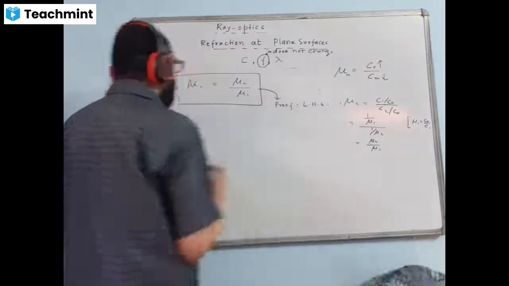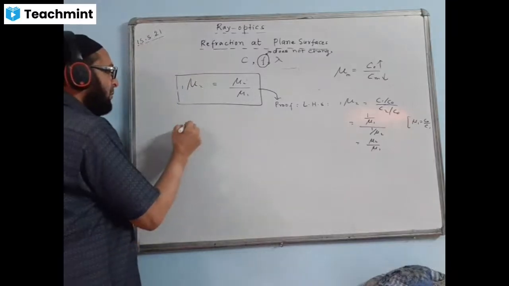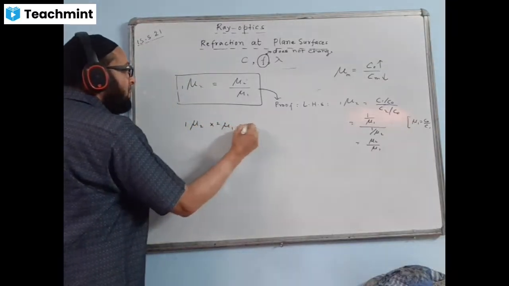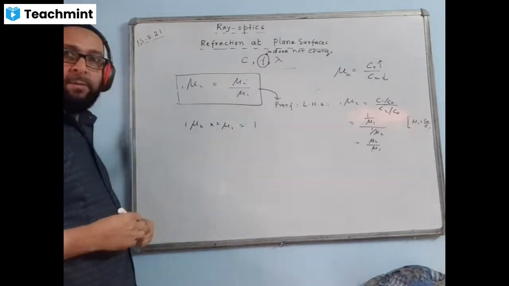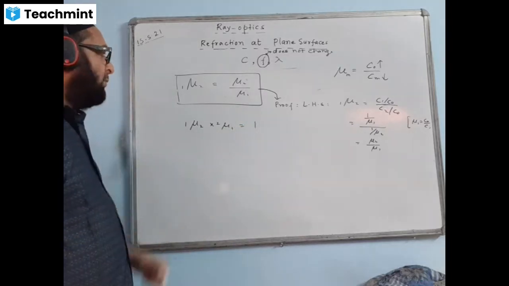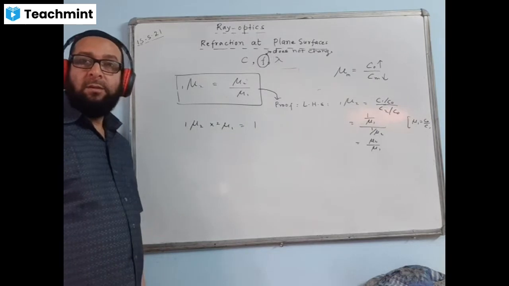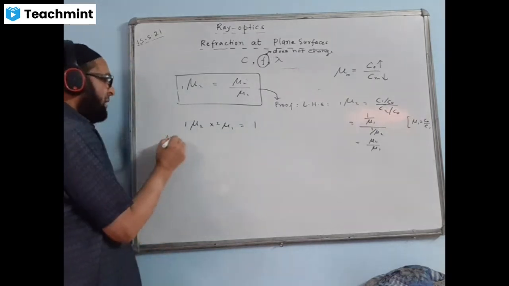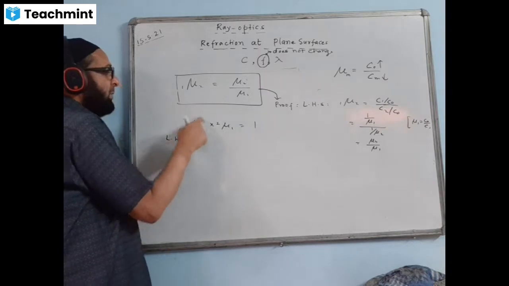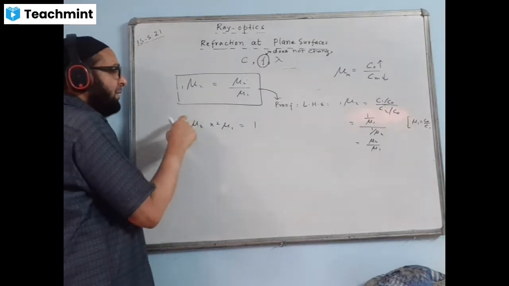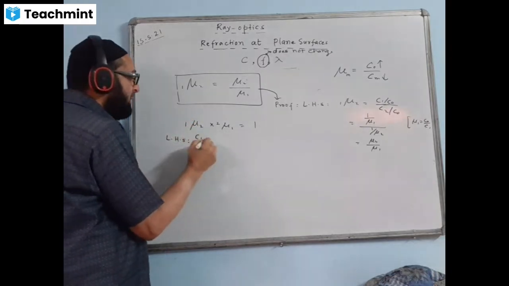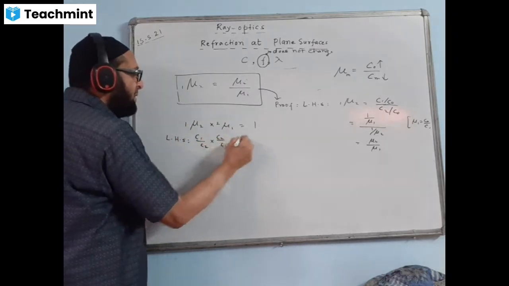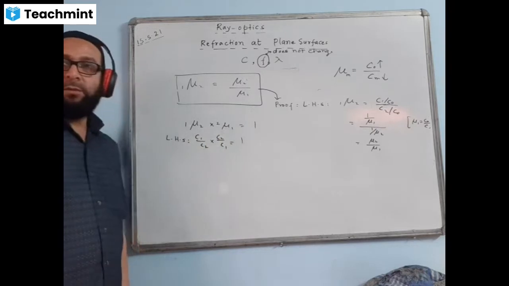Now, another fact to be known is this much: 1μ2 into 2μ1 is equal to 1. Why will this be equal to 1? Let us prove this also. It is quite simple. We can take the LHS of this equation and express it in terms of C1 and C2. This will become C1 by C2, this will be C2 by C1. Cancelling, the answer is 1. Very simple.